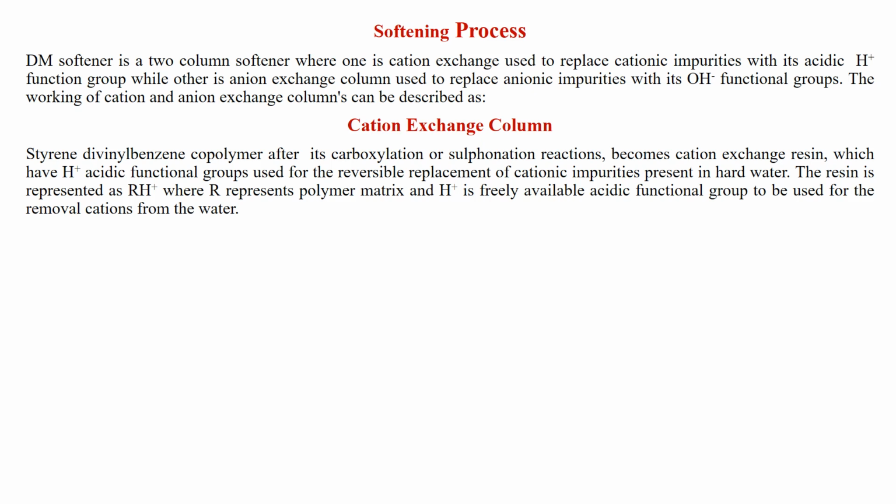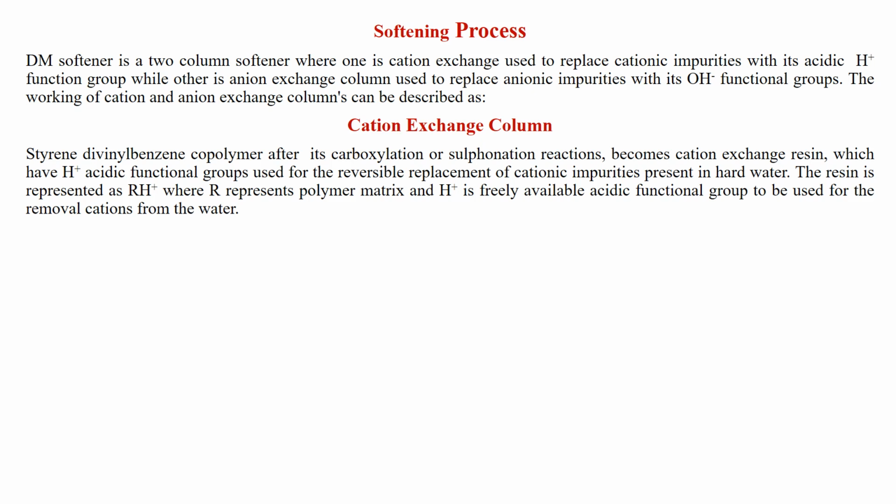In cation exchange column, styrene divinyl benzene copolymer, after its carboxylation or sulfonation reactions, becomes cation exchange resin, which has H+ acidic functional groups used for the reversible replacement of cationic impurities present in hard water.